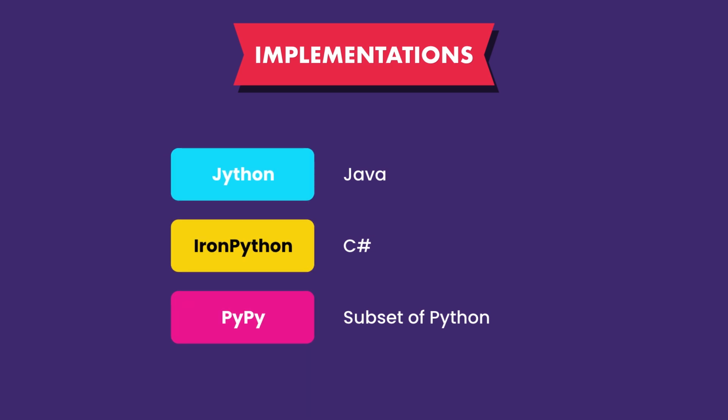In theory, if we give some Python code to any of these implementations, we should get the same result. But in practice, that's not always the case. Certain features may be available in one implementation but not another, or they may just behave a little bit differently in a particular implementation. Now you might ask, but what is the point of this?